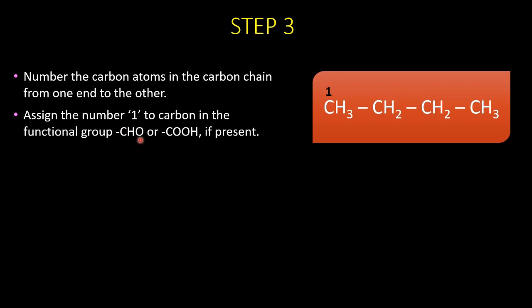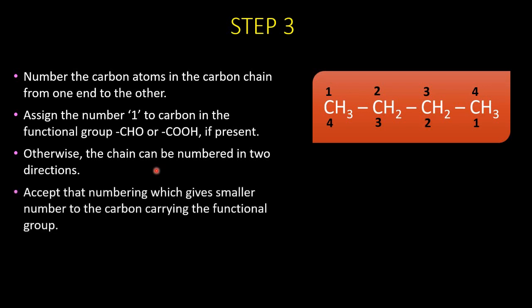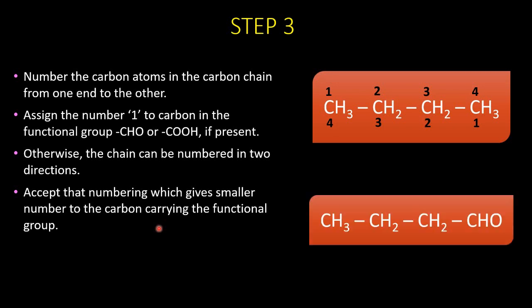So let us number our carbon chain here. 1, 2, 3 and 4. This is 4 carbon. Otherwise, the numbering can be done in two directions. 1, 2, 3, 4. From that side also it can be done. But whenever there is a functional group present, you have to accept the numbering which gives the smaller number to the carbon which is carrying the functional group. Whenever there is a functional group present, you have to give the numbering so that the functional group carrying carbon atom will have the smaller possible number.